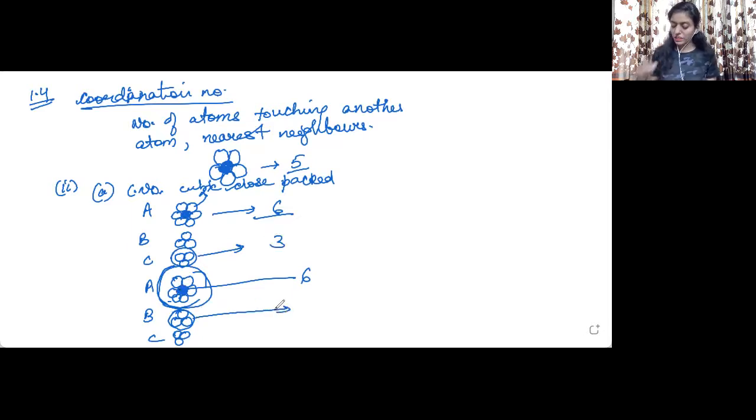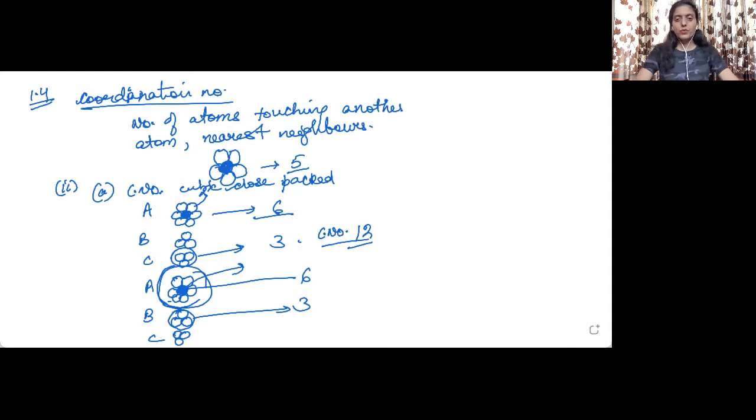Similarly, if we consider the B layer, the 3 atoms of B layer will also be touching the central atom of the layer A. So there is also 3 coordination number from layer B. So the total atoms which will be touching the central atom in the layer A is equal to 12. So 3 plus 6 plus 3 will be equal to 12. So the coordination number in case of cubic close packing is equal to 12.